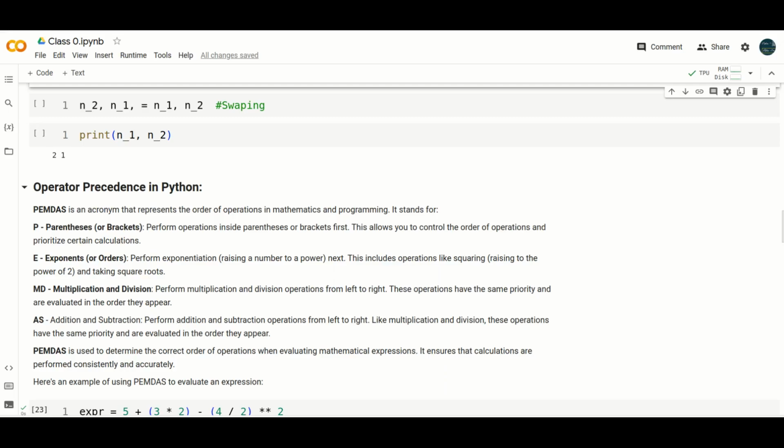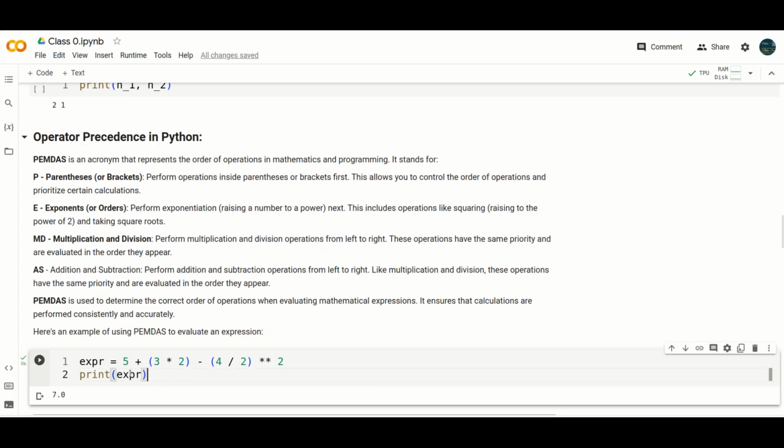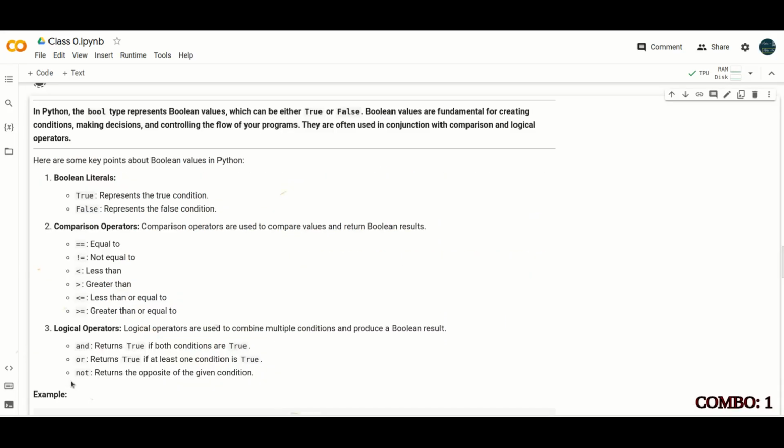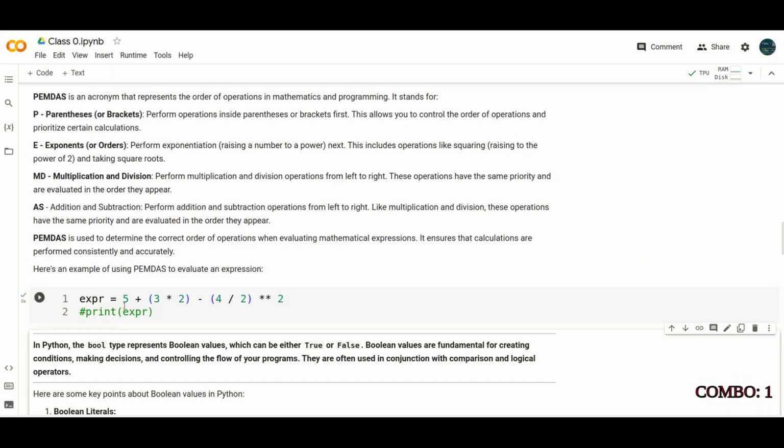Try to understand this example: 5 plus (3 star 2) minus 4 by 2 star star 2. The bracket is executed first because of parentheses: 3 star 2 is 6. Then 4 by 2 is 2, to the power 2 is 4. 6 minus 4 is 2, plus 5 is 7.